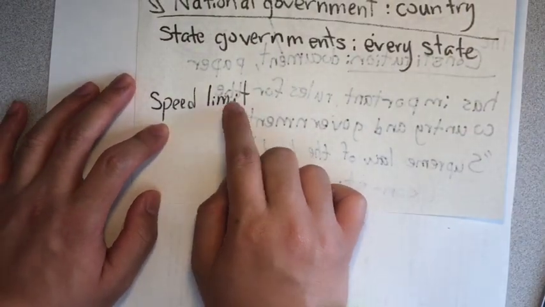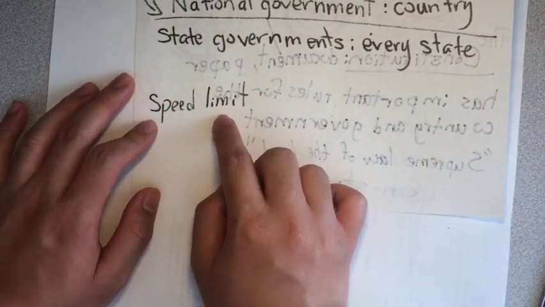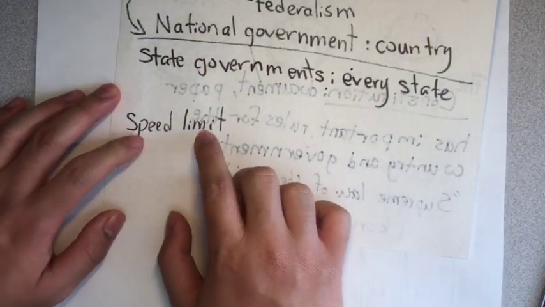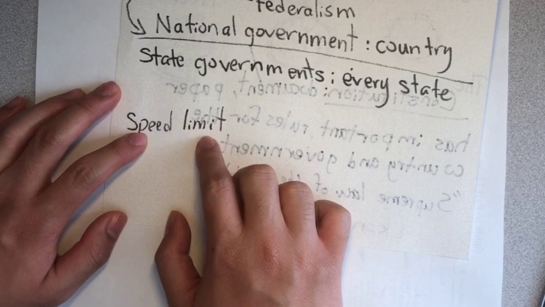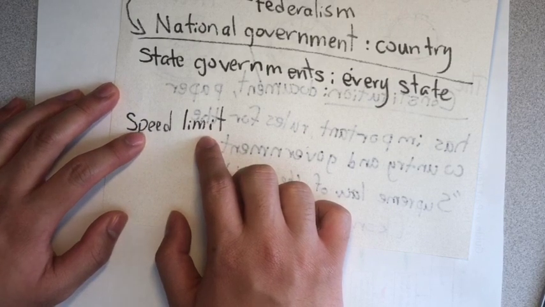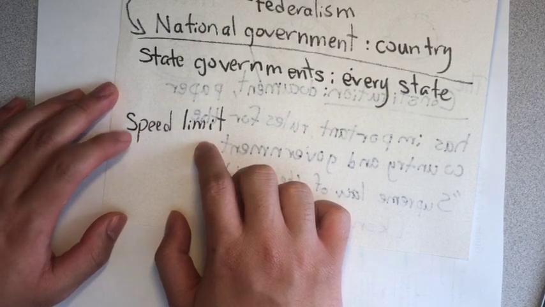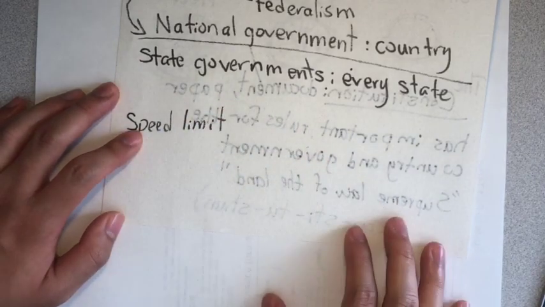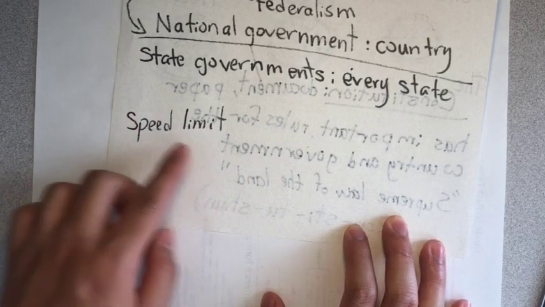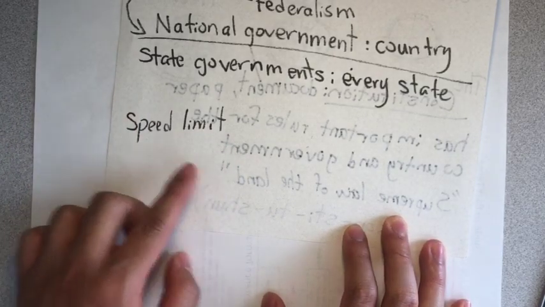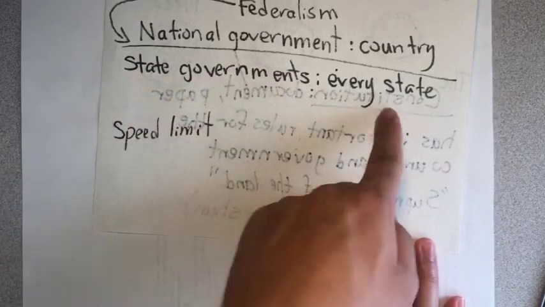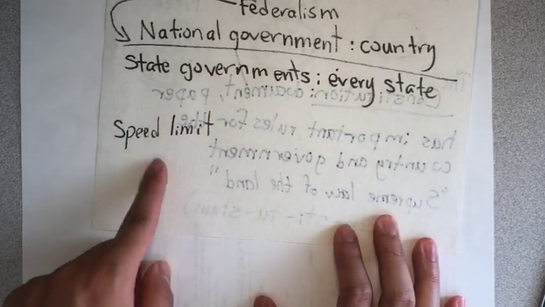So, laws like the speed limit. The speed limit is controlled by the state government. So in Georgia, let's say the speed limit is 65 miles per hour. You go 65, that's fast. So that's the speed limit for Georgia. But if you go to Texas, the speed limit is 85. You can drive 85 miles per hour in Texas. It has a different state law for the speed limit.